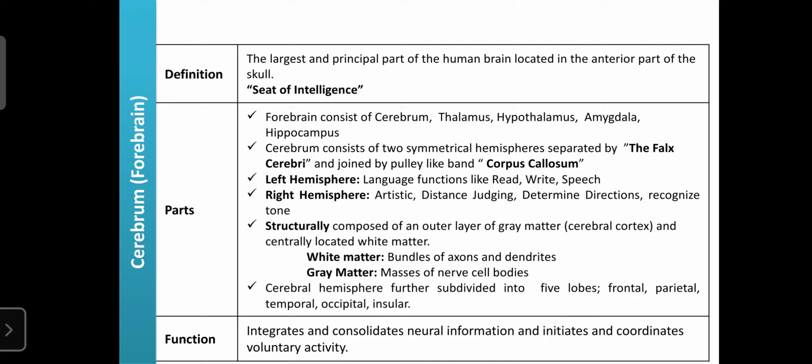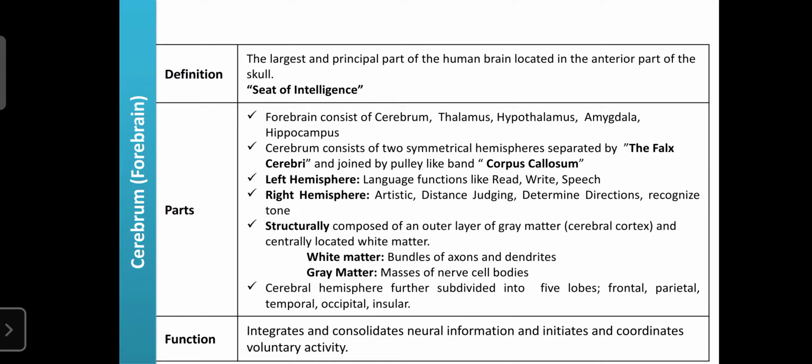For example, simply think: if you are taking a judgment, or in certain conditions where you want to take decisions, which part is more active? Automatically the front of your skull is more active. Your head is always conscious, working out the judgment of what will happen in front of our eyes. So note this down: the front part is the location of the cerebrum.